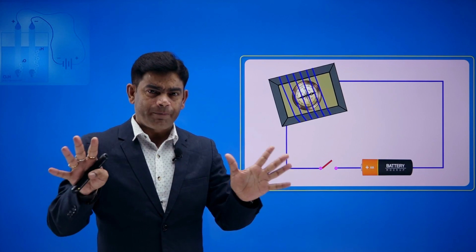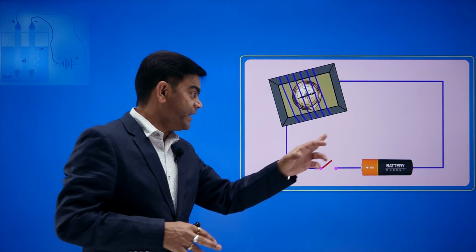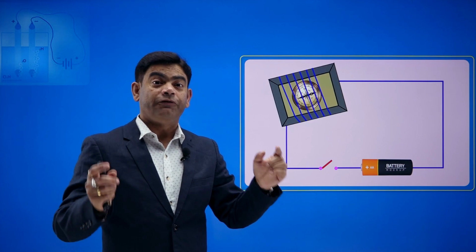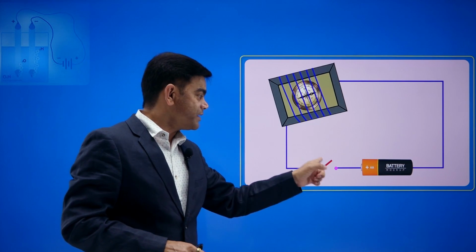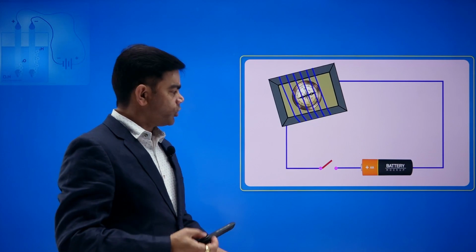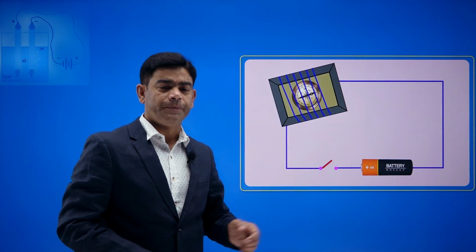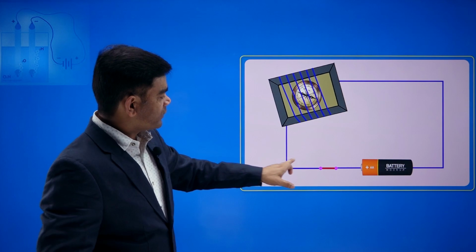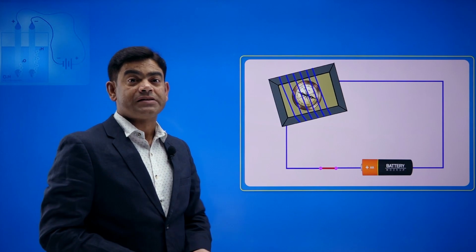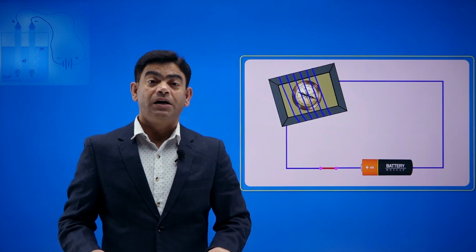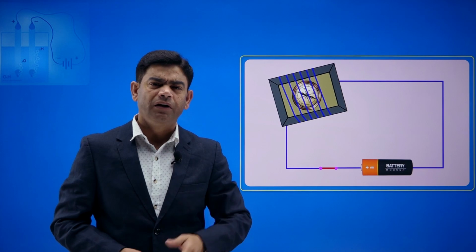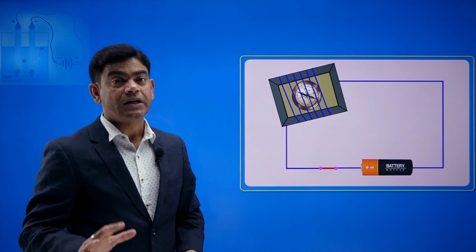So overall, let's summarize what's going to happen. If there is a flow of current, the compass will turn, and the current will flow only if the object I have put over here is a conductor. You can observe over here, the moment you connect it, if the compass rotates, then I can say that this substance is a conductor. If the compass needle is not moving, it means the object is not a conductor.